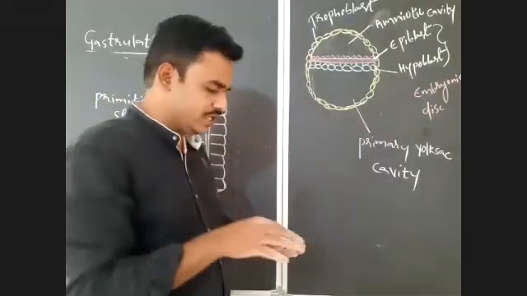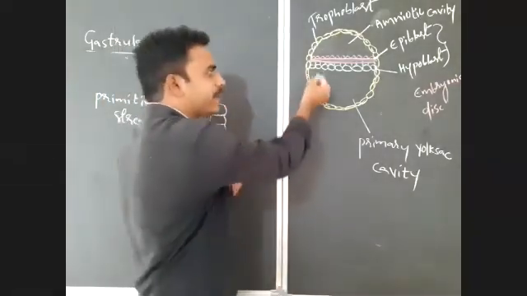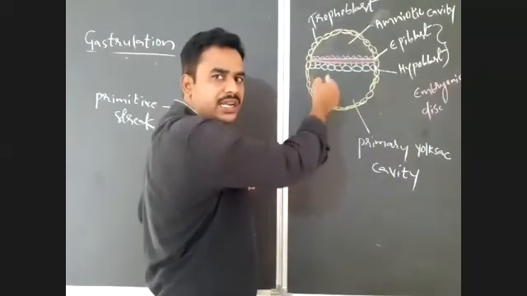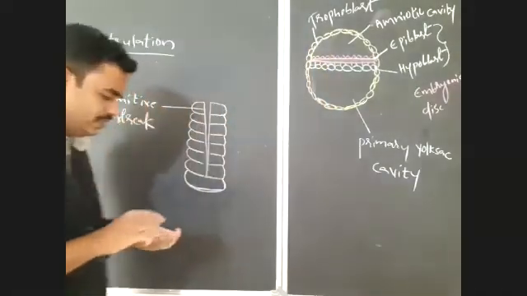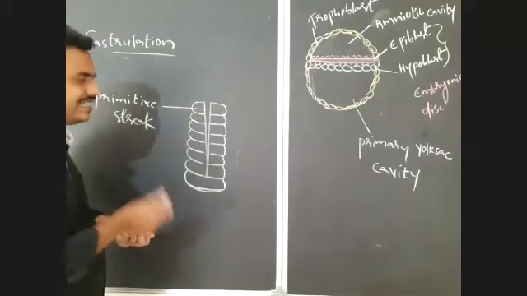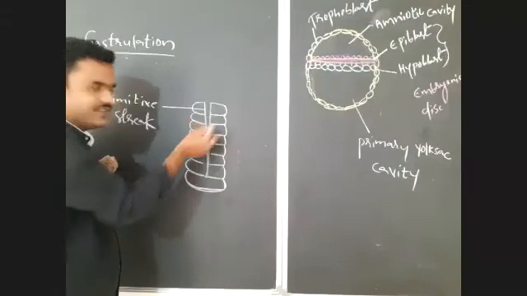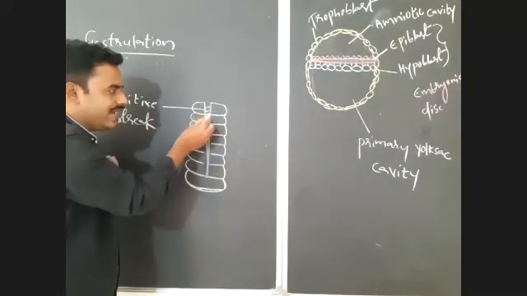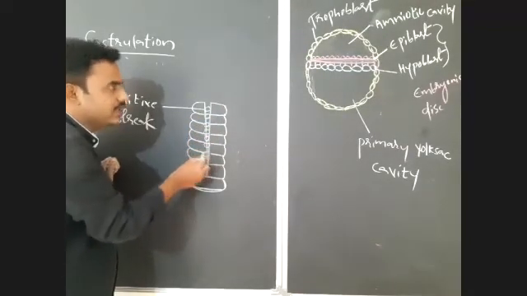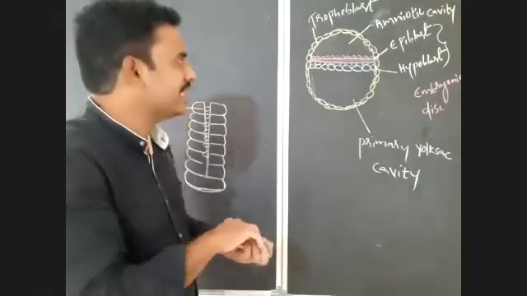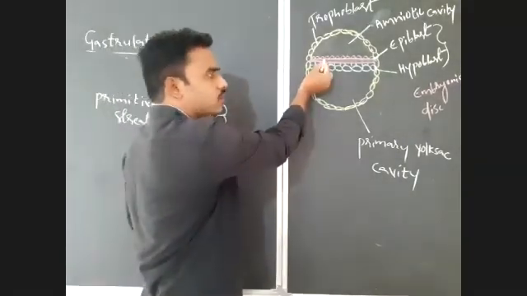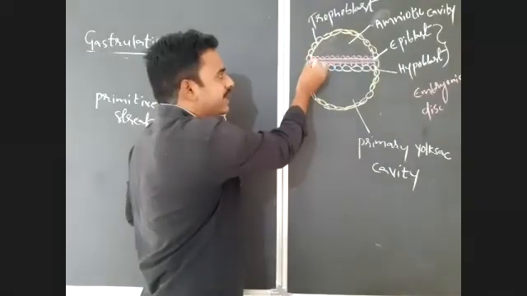Through this primitive streak, the cells of epiblast will migrate in between the epiblast and hypoblast. These are the cells of epiblast.